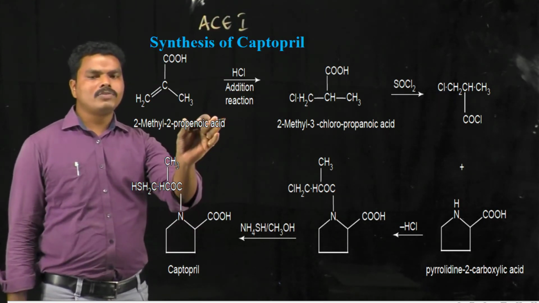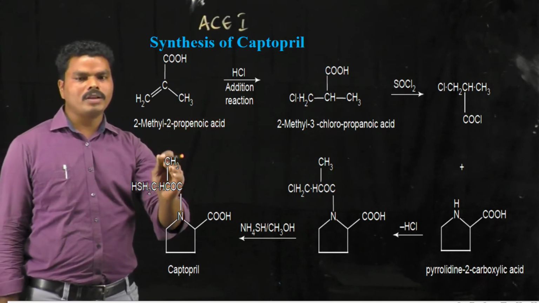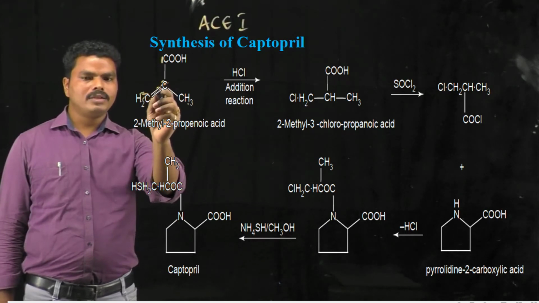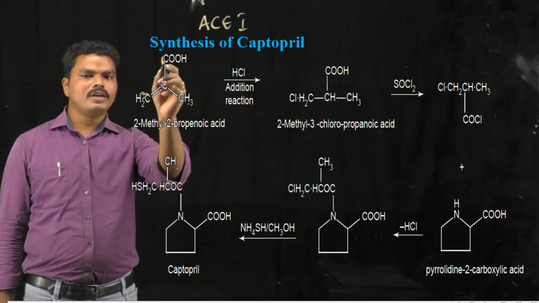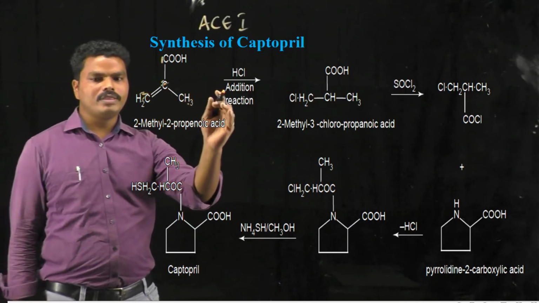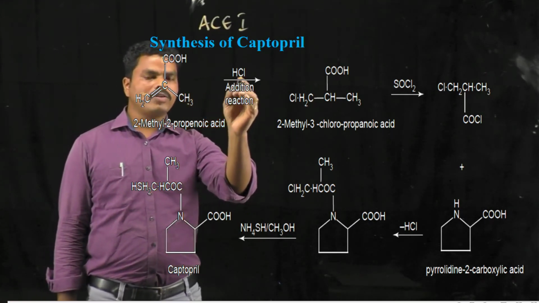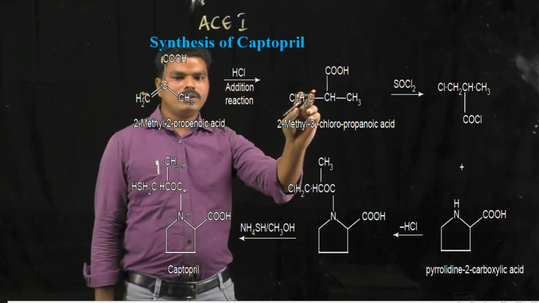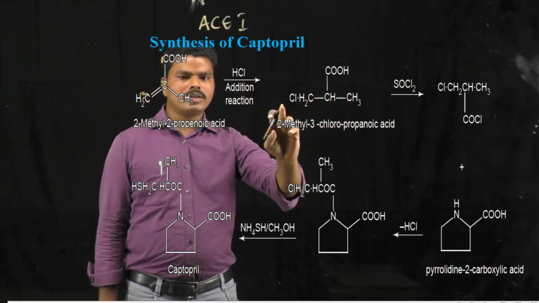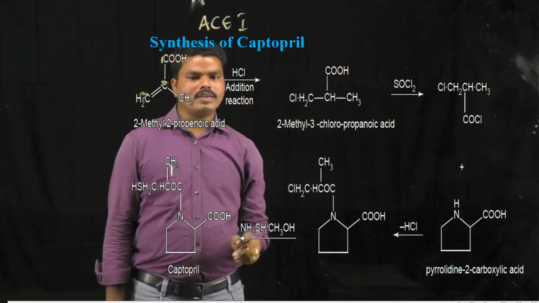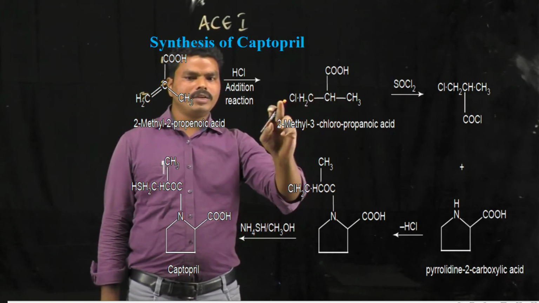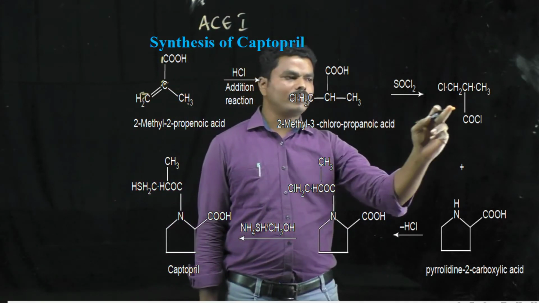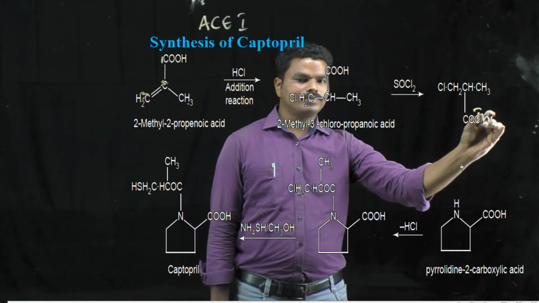The starting compound used in the synthesis of captopril is 2-methyl-2-propenoic acid, and when it is treated with hydrochloric acid, it undergoes an addition reaction and is converted into 2-methyl-3-chloro-propionic acid. This is treated with thionyl chloride and converted into an intermediate.